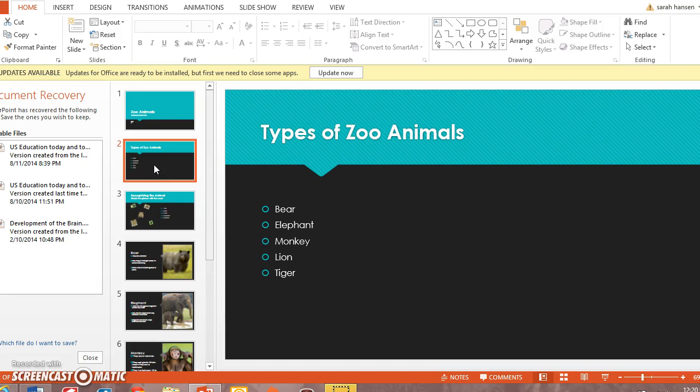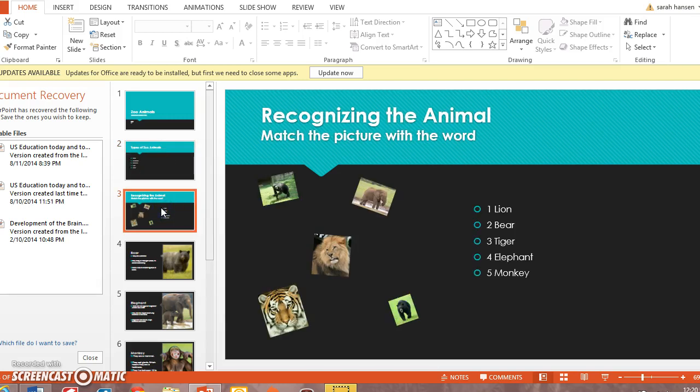So throughout this slideshow, I'm going to be discussing some facts about the animals, and then there's going to be an activity and a few other little bits and details about zoo animals. So let's get started on that.